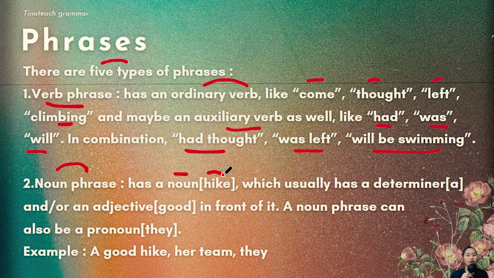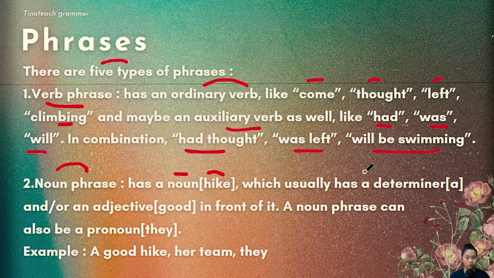Now, when it comes to hike, you may think of a sentence like, we're going hiking, for example. Now, hiking is a verb. However, if you say, we are going on a hike, that becomes a noun, okay?